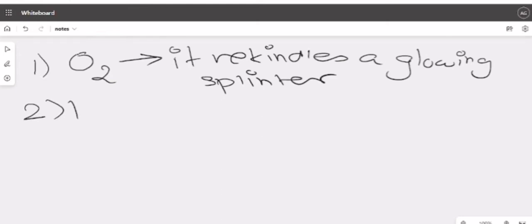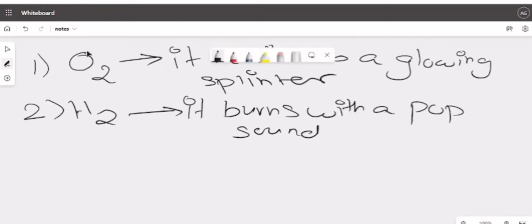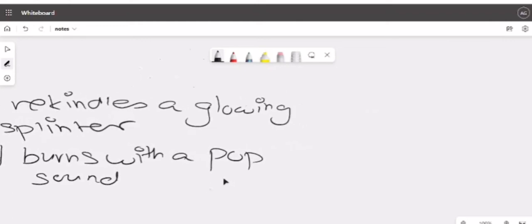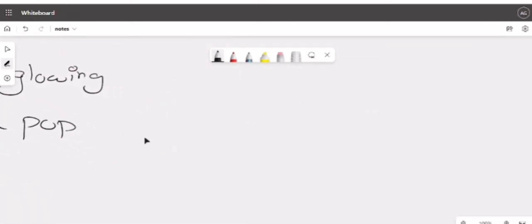Second one is hydrogen. Hydrogen, what observation? It burns with a pop sound. Correct? Now let me tell you that both these gases are colorless and odorless. So when you are writing it, do not forget to mention that.